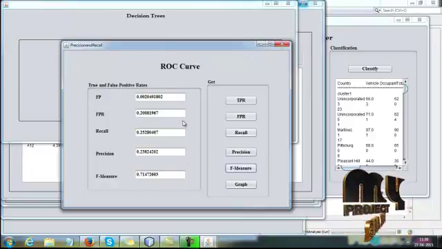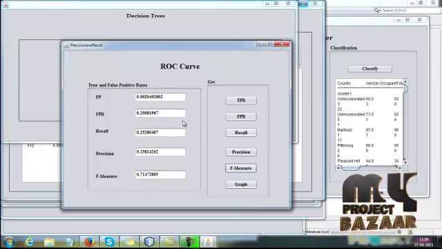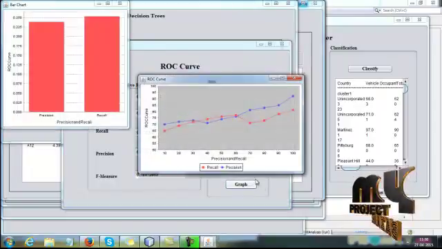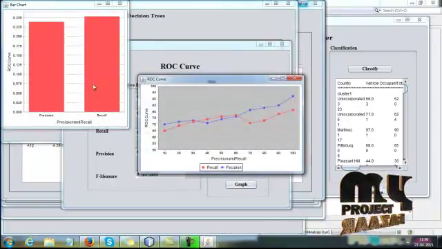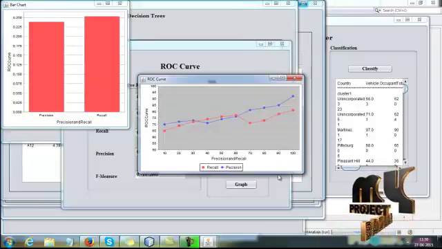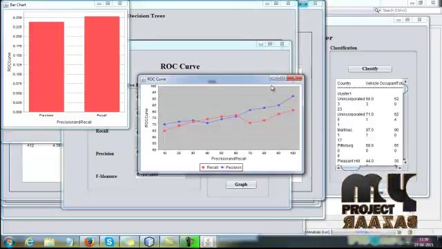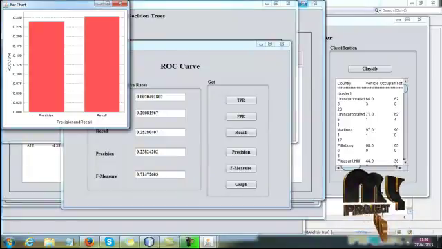By using those values, here we are evaluating the ROC curve. Then click graph. Here we are evaluating the precision and recall values based on the ROC curve in the graph. This is the complete demo of the process.